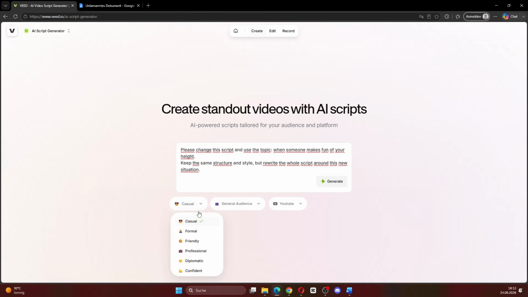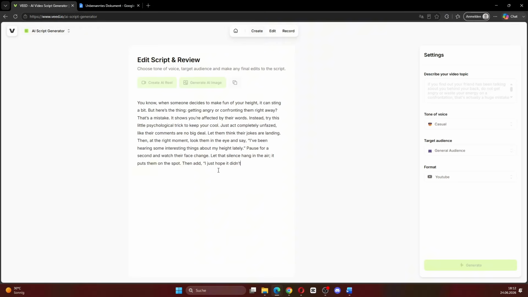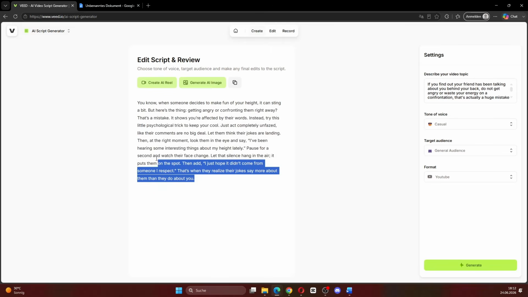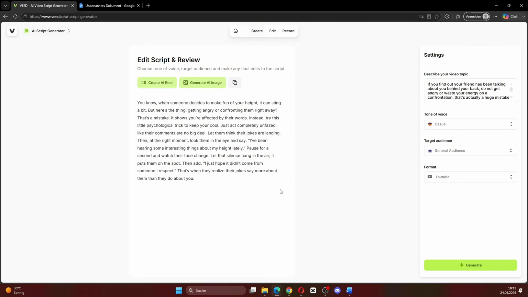Then you can also select the style you want. I'm going to stay with casual and also general, but for example, if you make educational content, you could select something like student. For now, let's keep it like this and generate the script. Now we have our script and we can use this for our video. I personally like to improve the scripts myself a little bit because I like to add my own style and make the script slightly stronger. But you can also use the script exactly like this.